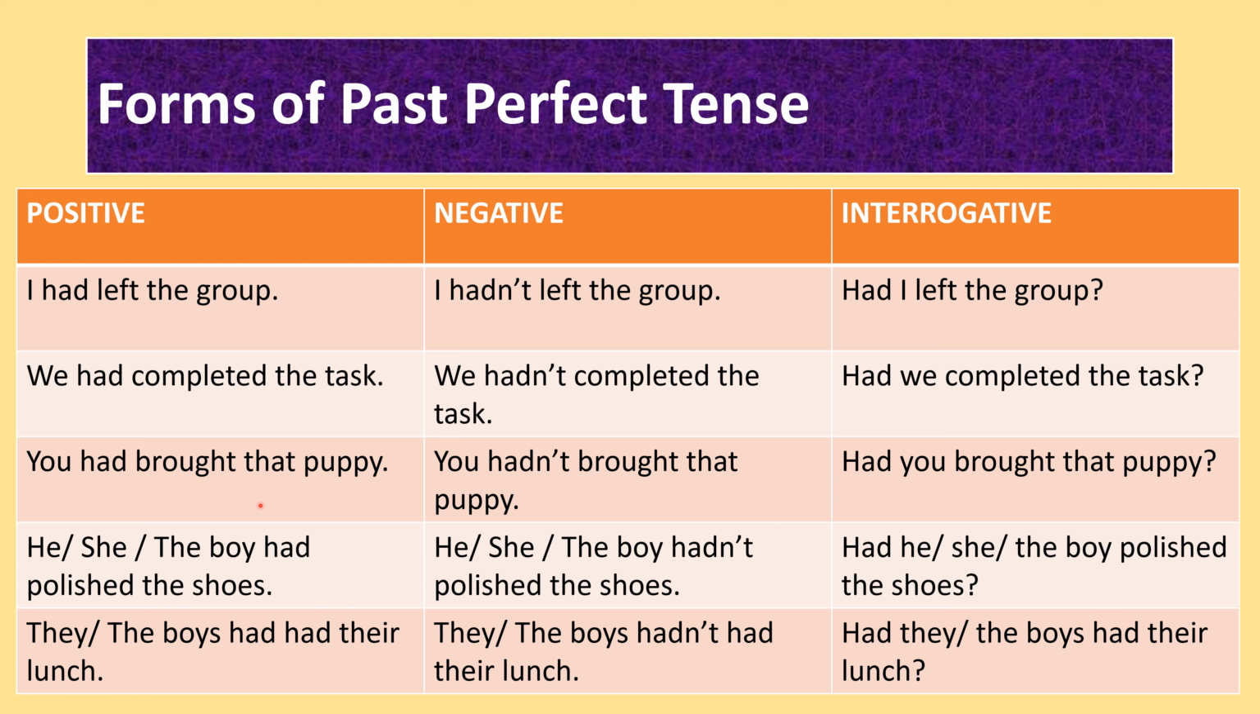You had brought that puppy. You hadn't brought that puppy. Had you brought that puppy? He, she, the boy had polished the shoes. He, she, the boy hadn't polished the shoes. Had he, she, the boy polished the shoes? They, the boys, had had their lunch. They or the boys hadn't had their lunch. Had they or the boys had their lunch?